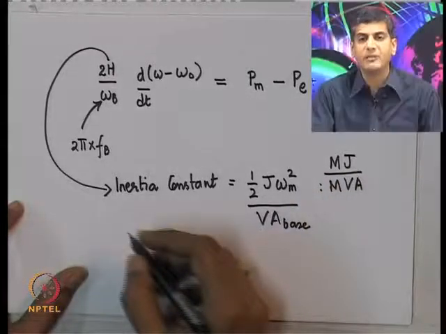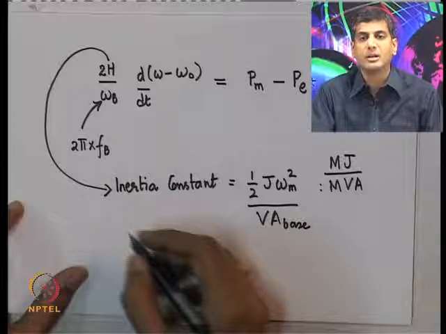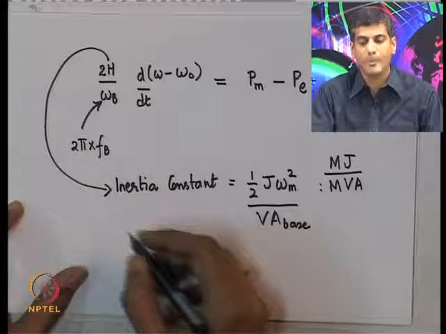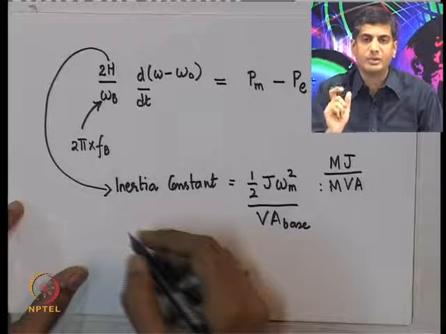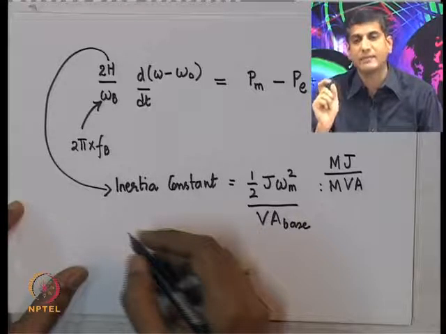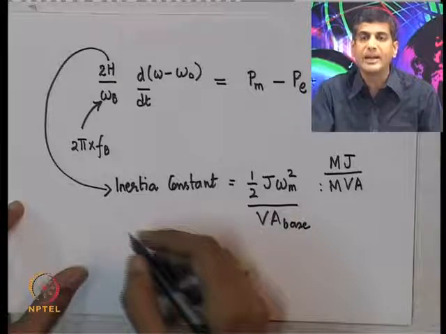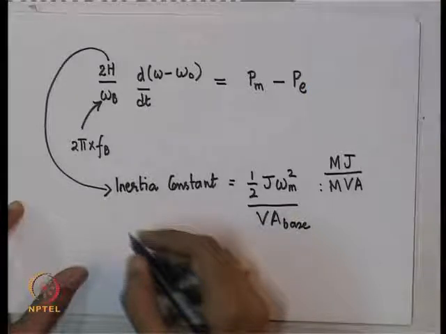In the expression for H, we should have omega mb square, that is the mechanical speed base square. Out here I have written it as omega m square, but what is correct is in fact omega m base square. Okay? So, please note that minor error here.